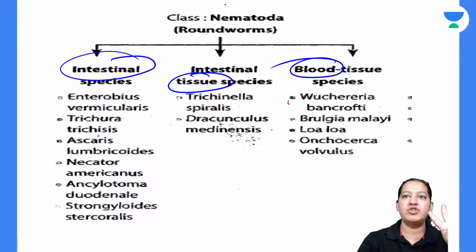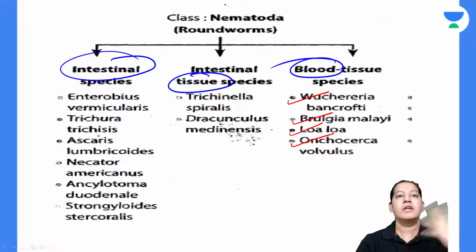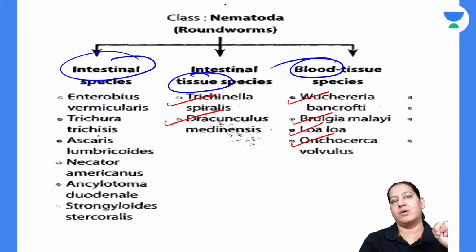Blood में 4 हैं. Wuchereria bancrofti, right, which causes elephantiasis. Brugia malayi, Loa loa, which causes conjunctivitis in the eye, and Onchocerca volvulus, right. Tissue में 2 हैं, Trichinella and Dracunculus. Trichinella spiralis and Dracunculus medinensis.